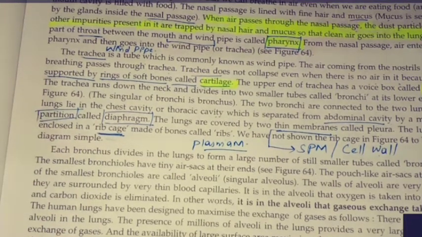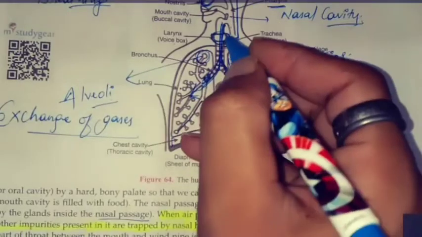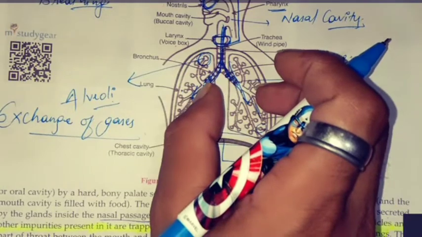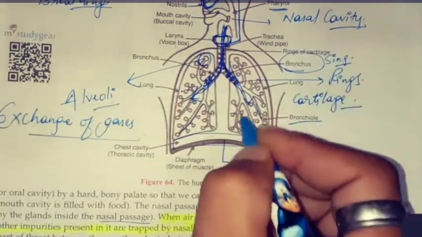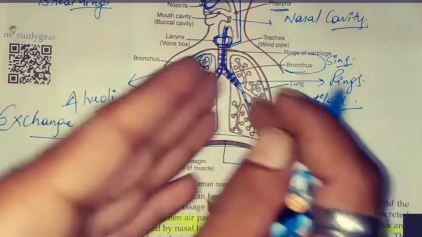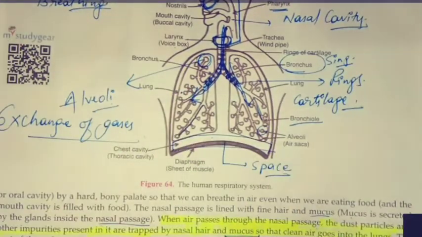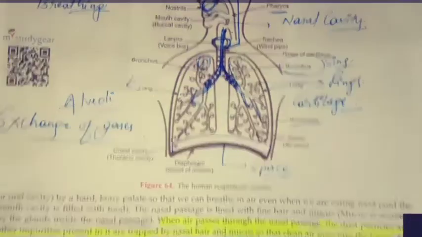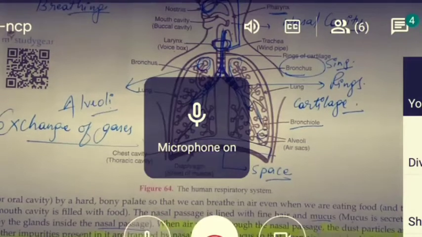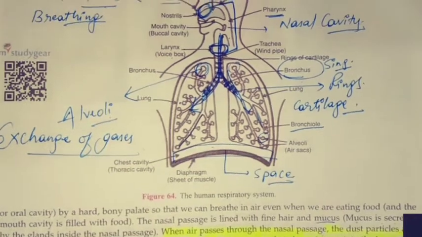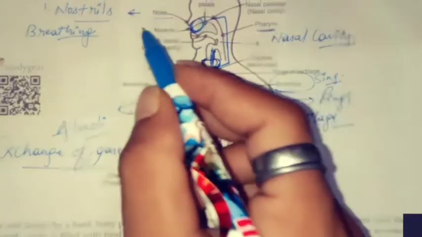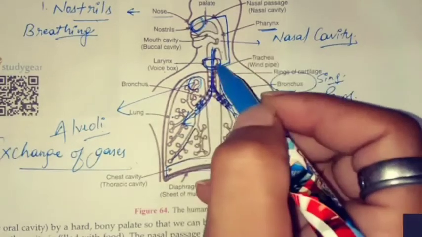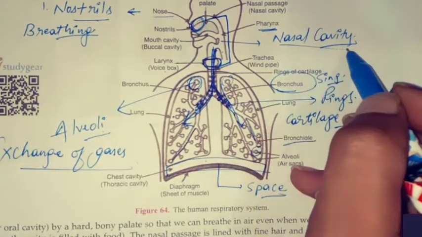Okay then. So now we came to know first thing कि ये जो wind pipe है आगे जाके दो ट्यूब्स में डिवाइड हो रहा है. These are what? Bronchi. अभी ये bronchi आगे बहुत सारे small branches में डिवाइड हो रहे हैं. These bronchi are getting divided into many smaller branches, and at the ends what do they have? They have the alveoli. So what happens? From the nostrils the air enters. This portion from mouth to larynx, this is known as nasal cavity.